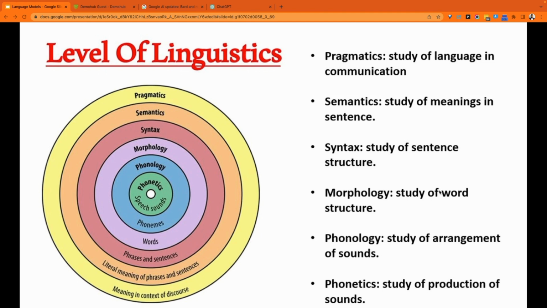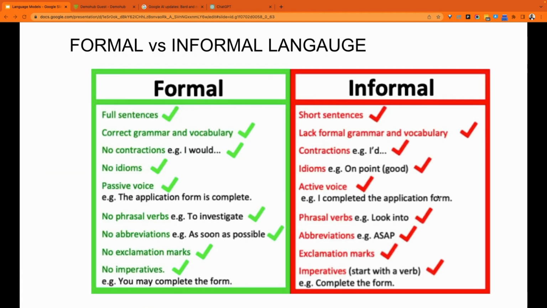Now, why am I emphasizing a formal perspective? The reason is because language could be used formally and informally in the way we speak, and that difference becomes very important for computers. So a formal language would be full sentences, what we have here on the left. The grammar is correct. There are no contradictions, very few idioms. We're not using words that don't have abbreviations, right? And so there are certain rules that you follow when you're talking about formal language.